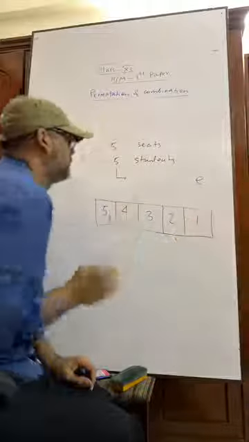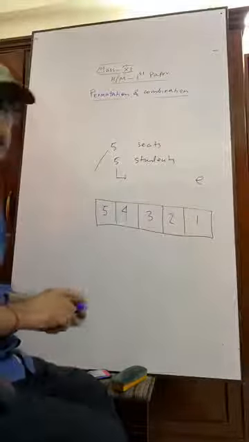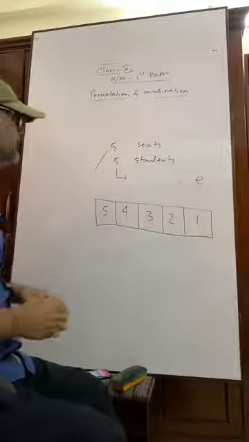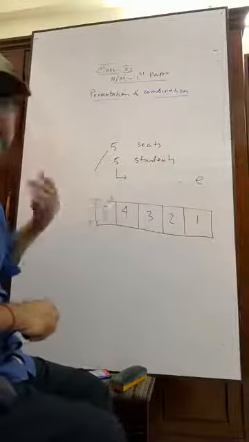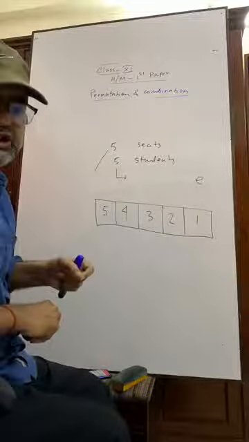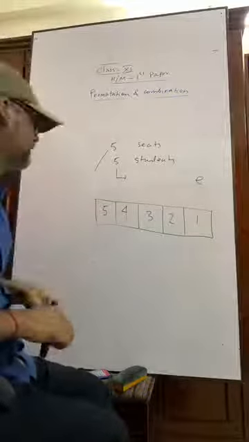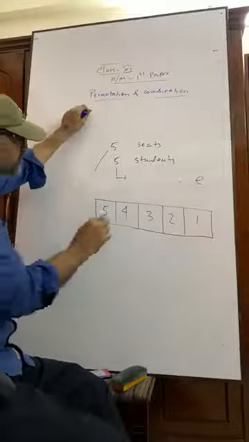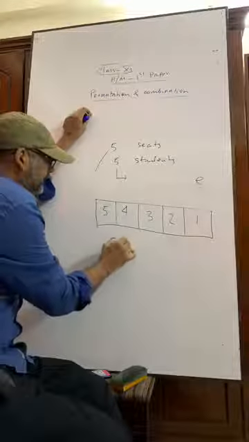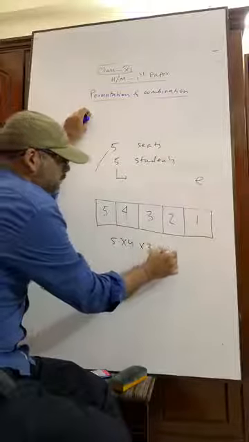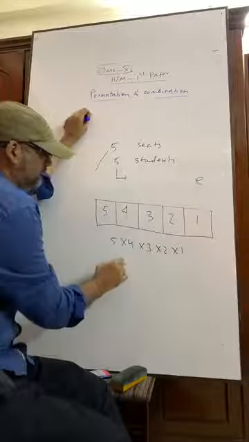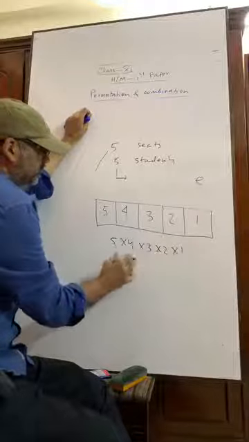As I told you, these are totally different events, so no addition but multiplication. So we have 5 into 4 into 3 into 2 into 1 is equal to 120 ways.